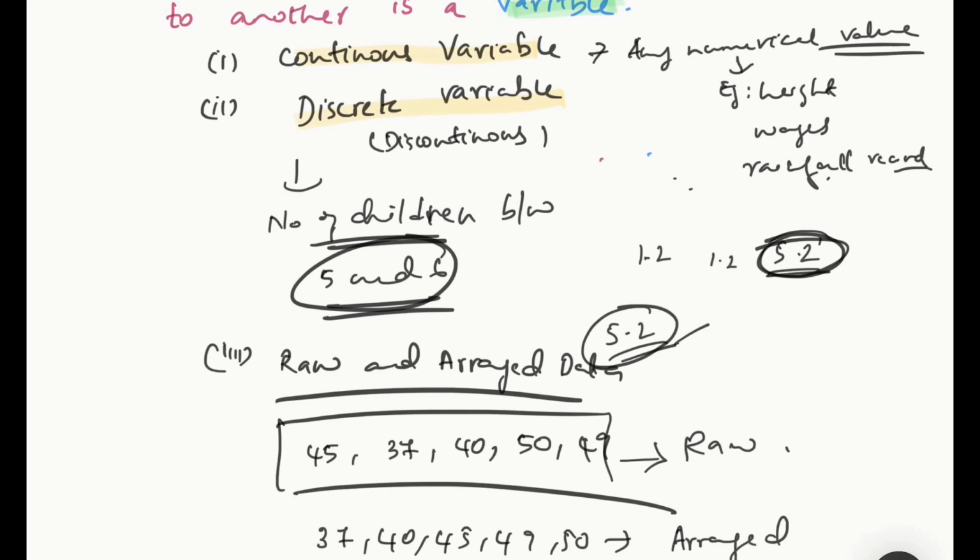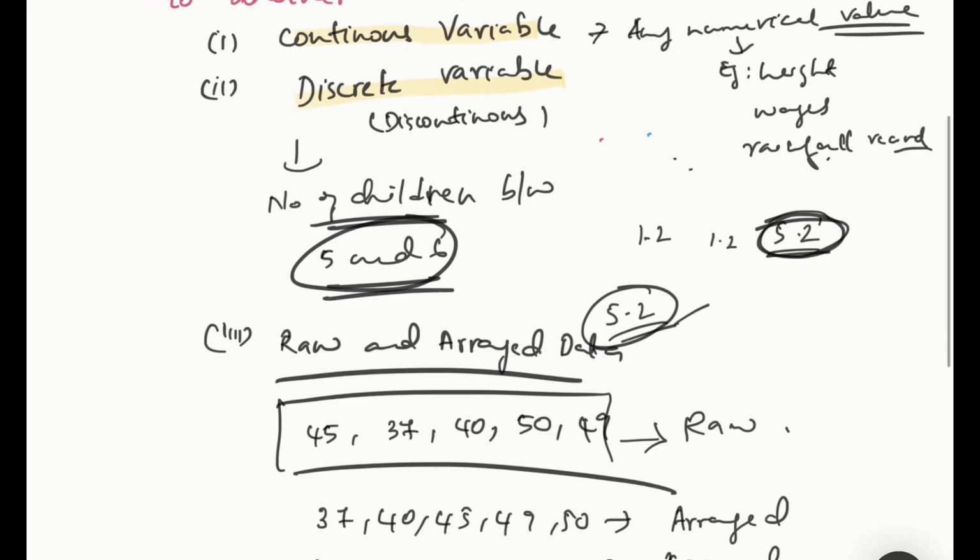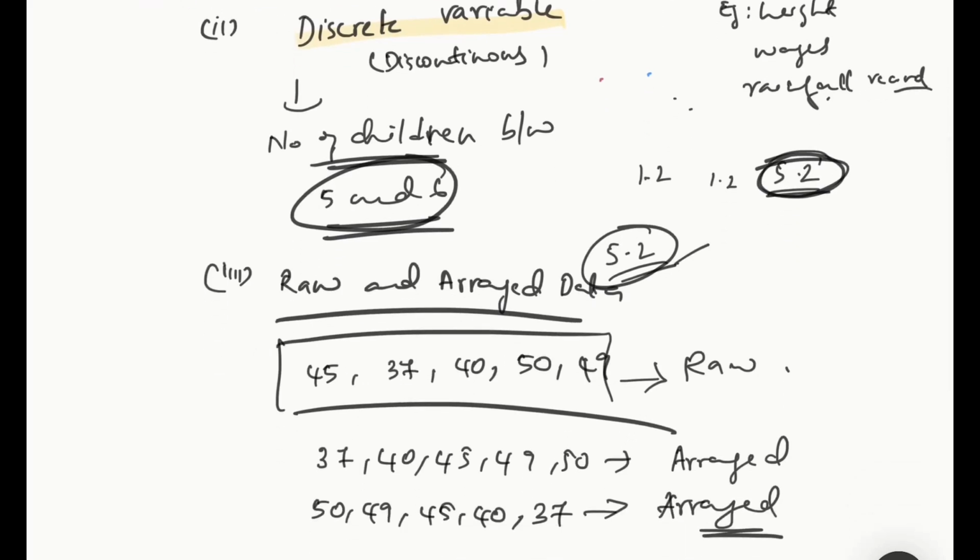Or similarly, I can write this as 50, 49, 45, 40, 37. So again it is also arrayed data. Okay, it's not arranged data, it's arrayed data. Raw data is representing data in any order. Representing the data in either ascending or descending order is called arrayed data.